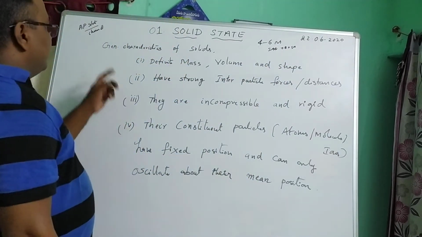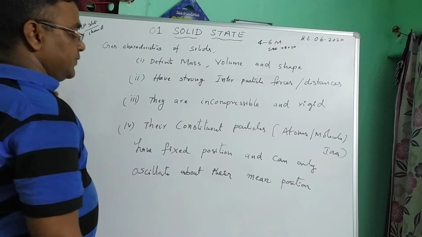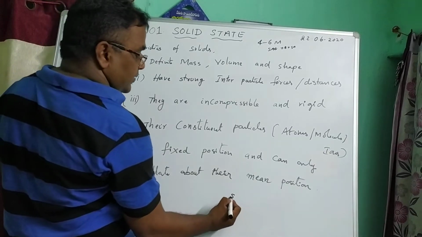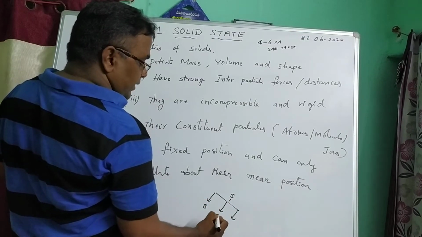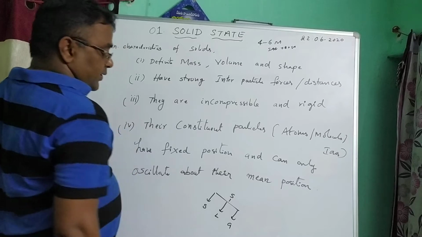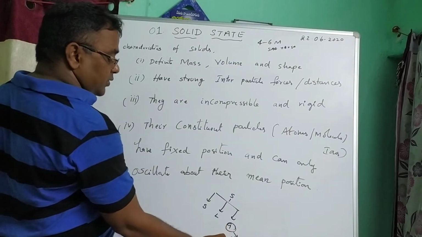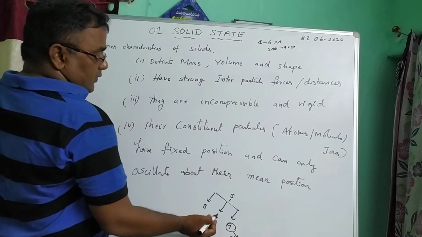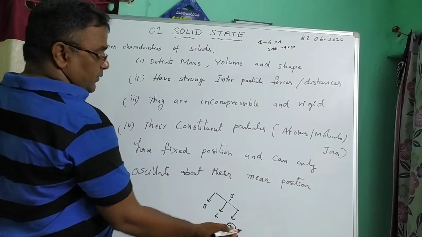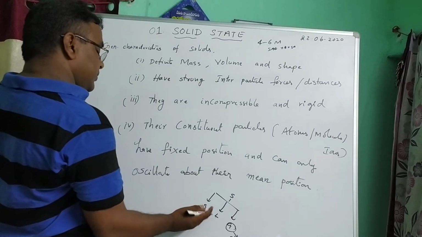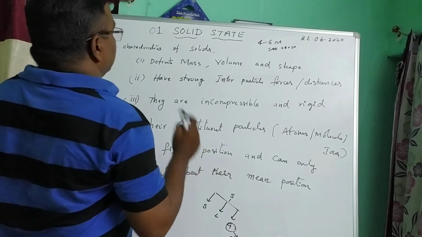First, what is a solid? Generally, we know that substances are classified into three types: solid, liquid, gas. The gaseous state is in first year, fourth chapter. So the liquid and gas states we learned in first year. Now we have to learn about the solid state.